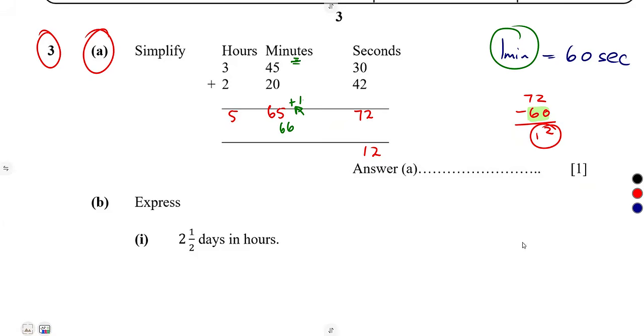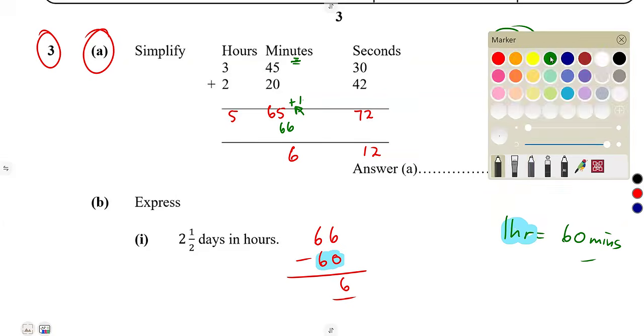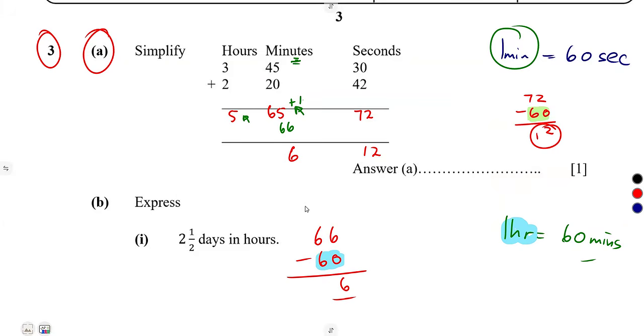In terms of minutes and hours, we do understand 1 hour is equivalent to 60 minutes. So you cannot leave our answer with 66 minutes. It's greater than 60. Just like what you had on the seconds, subtract 60 minutes from there. So 66 minus 60 was going to give us 6. So meaning to say you're remaining with the 6 minutes. Take note, what are you subtracting here? 60 minutes, which is equivalent to 1 hour. So the 60 minutes that we have removed, you are going to add it to the hours now. This one, because it is equivalent to what?